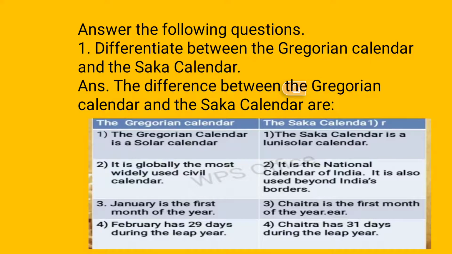Okay. Once again, this is solar calendar. Saka is lunisolar. It is globally used. It is the national calendar of India, even used beyond India's borders. January is the first month. Chaitra is the first month. February has 29 days in leap year. Chaitra has 31 days during the leap year. So these are the differences which you have to write down in your notebook.